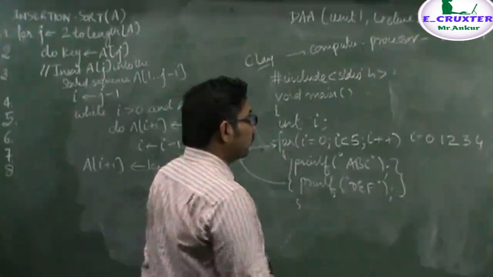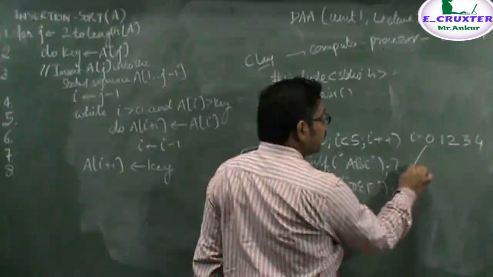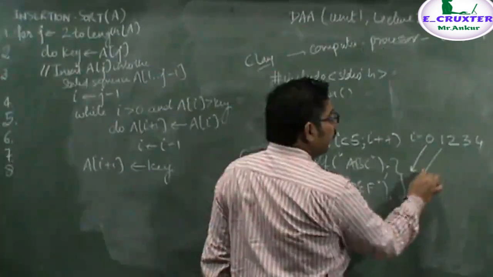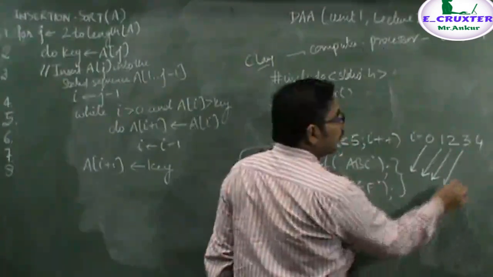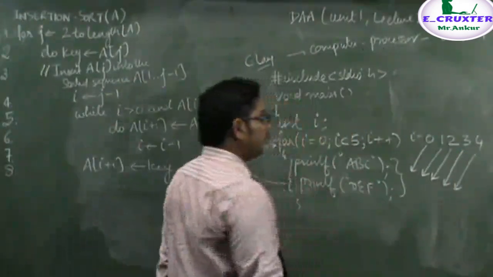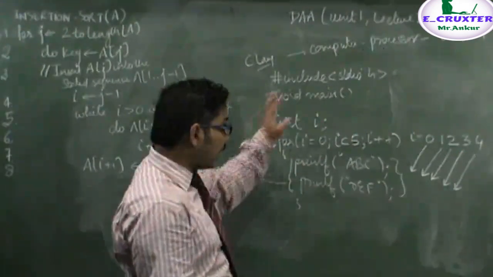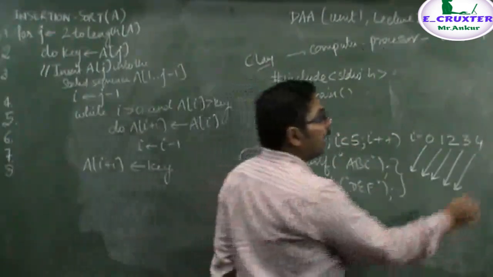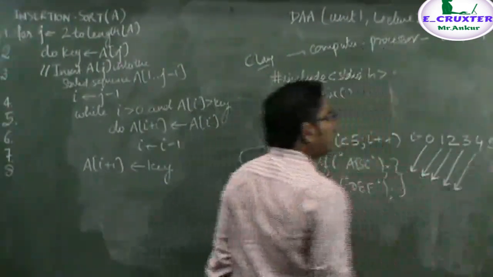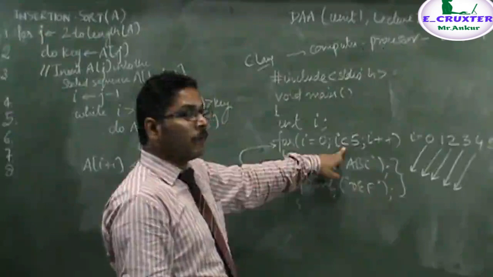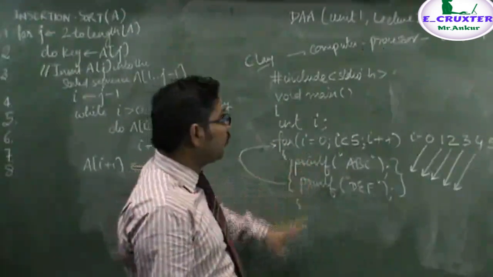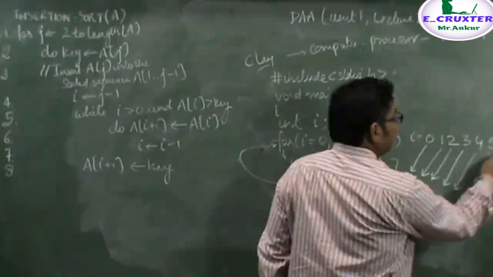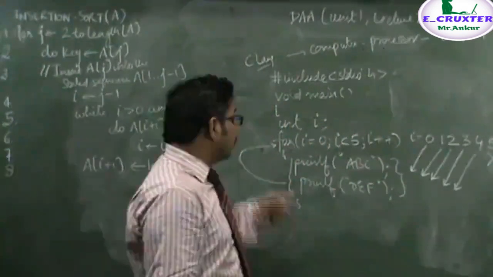That is, for 0 this will be executed, for 1 these will be executed, for 2, for 3, and for 4 these will be executed. Now when I is incremented again and becomes 5, this condition will become false and the control will get out of the for loop, and these two statements will not be executed for 5. Hence you notice that